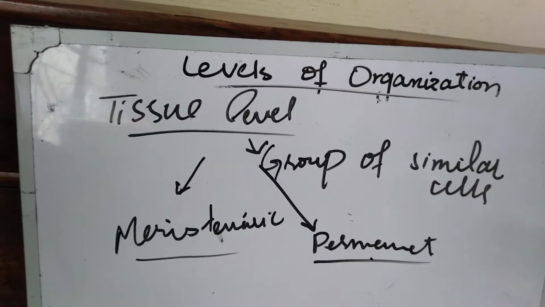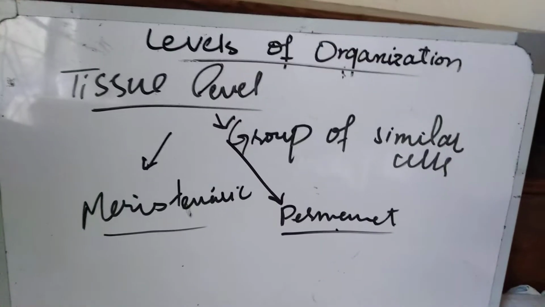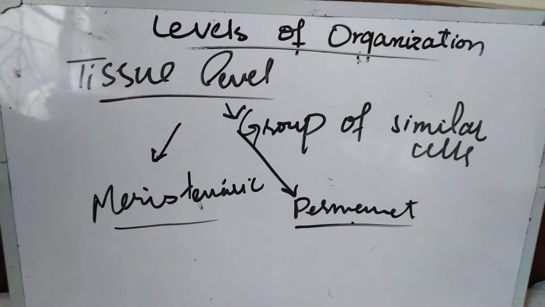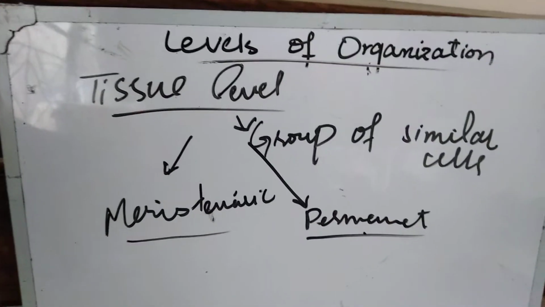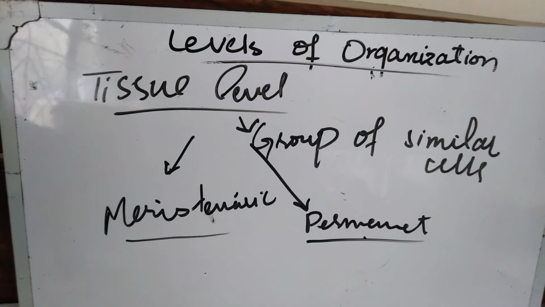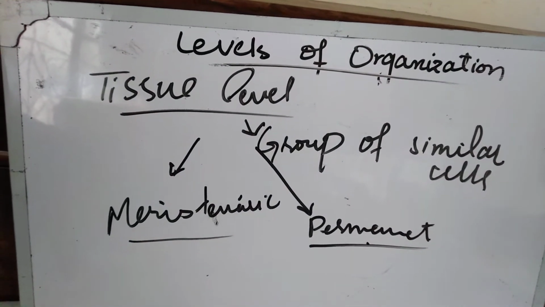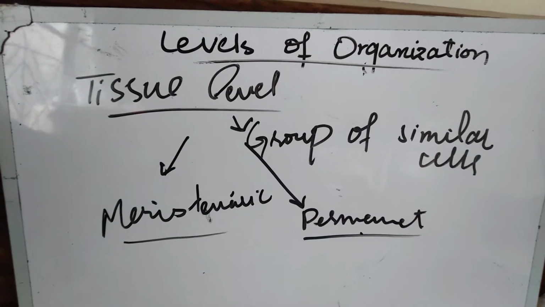Okay. Then we will move toward animal cells. There are 4 types of animal tissues, like epithelial, connective, nervous, and muscular tissues. All are responsible for the proper functioning in animals.